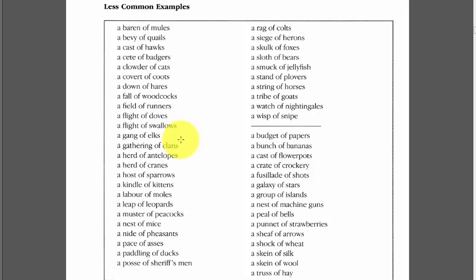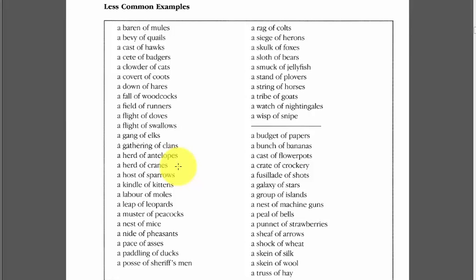A gang of elks. Elks is a type of big deer, typically found in North America. Then we've got a gathering of clans. And a clan is a similar word for a tribe. So a meeting of tribes will be another way of phrasing a gathering of clans. The next one's a herd of antelopes. Again, antelopes are deer-like mammals.